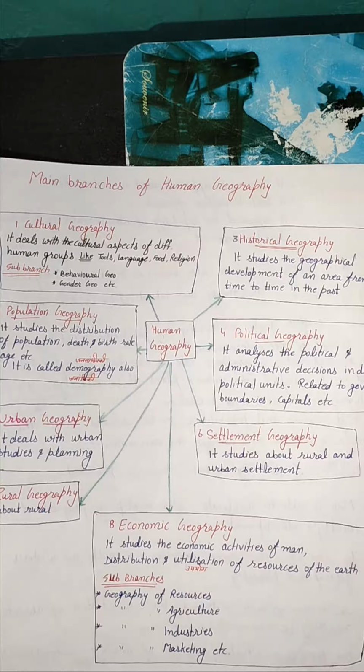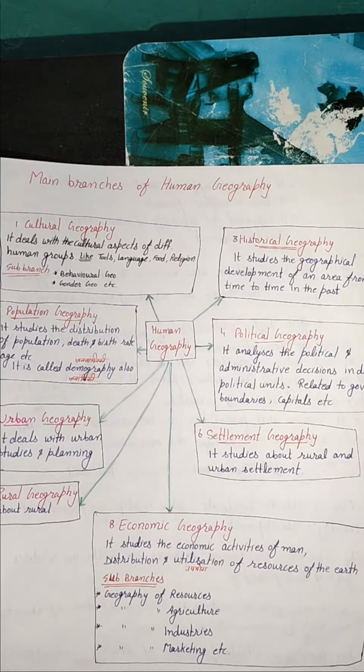Sub branches of cultural geography: first is behavioral geography, second is gender geography. Behavioral geography studies in which way humans behave. Gender geography is about male or female.